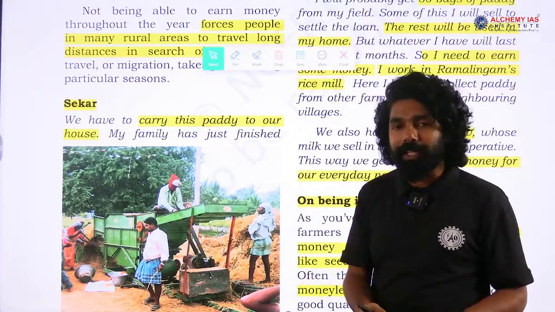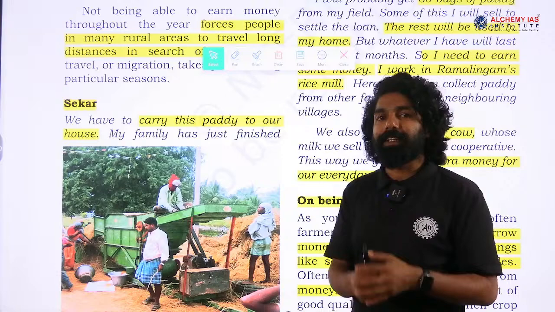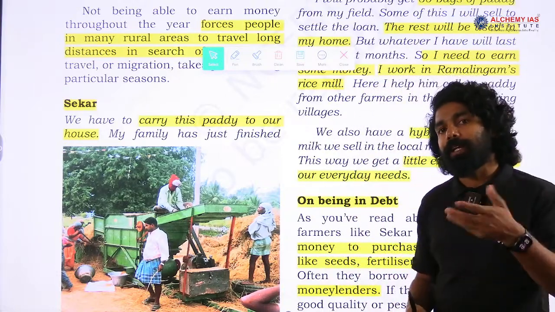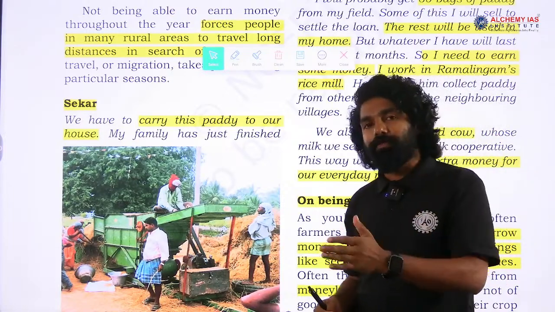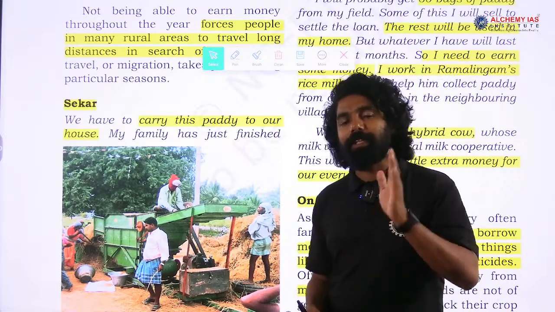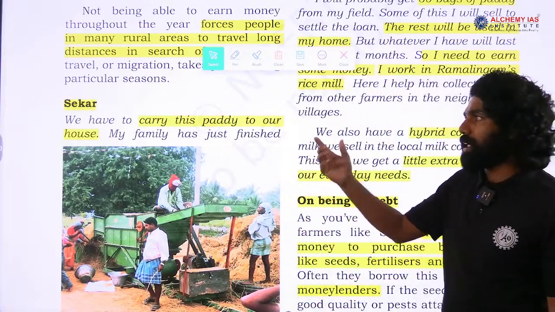So, they go to traders, and by having an agreement over the loan and credit, they get the seed and fertilizer and have to pay the money back to the money lenders or traders. So, they agree to sell the paddy to these traders at a lower price than what they would get in the markets. This is the difficulty that Shekhar explained.